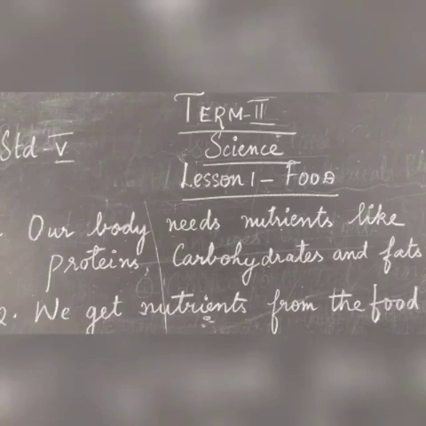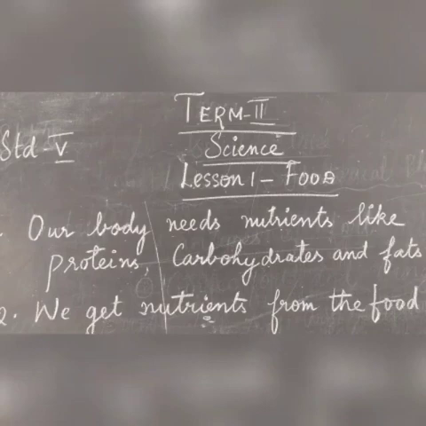Our body needs nutrients like proteins, carbohydrates and fats for its proper functioning. From where do we get all these proteins, carbohydrates and fats? We get these nutrients from the food we eat. If we don't take all these nutrients in the right proportion, it results in diseases.